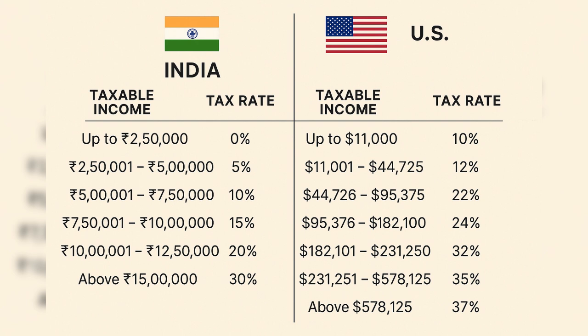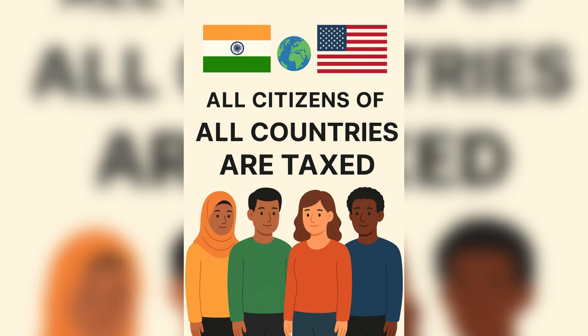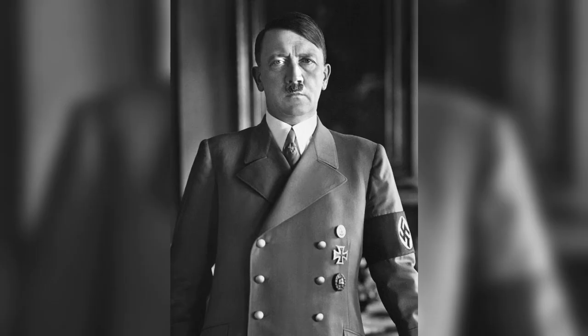If you compare the tax brackets of India and the US, they're almost the same. Once the US implemented TDS for its citizens, the entire world followed it, and every country in the world implemented the same. Technically, the United States implemented TDS so that it could fund the war. And who started World War II? Adolf Hitler. So Adolf Hitler is responsible for the TDS in your payslip every month, for every Indian, for every person throughout the world.